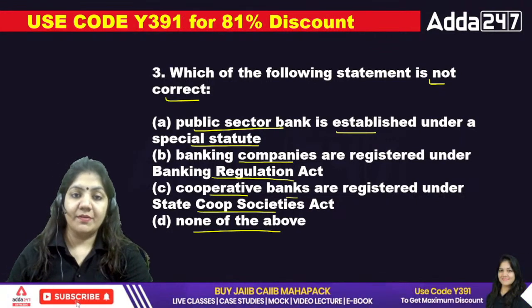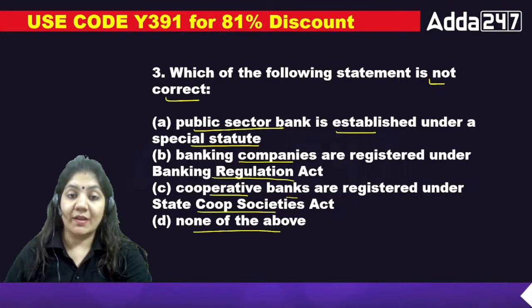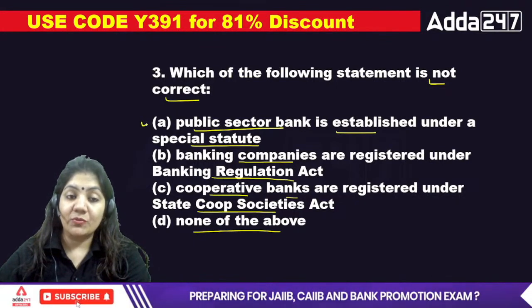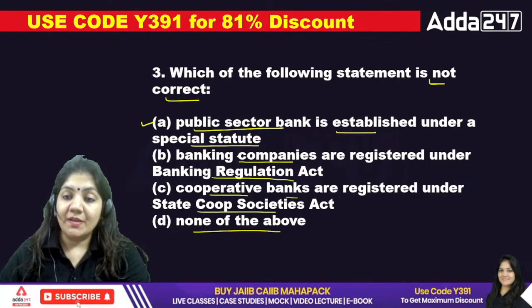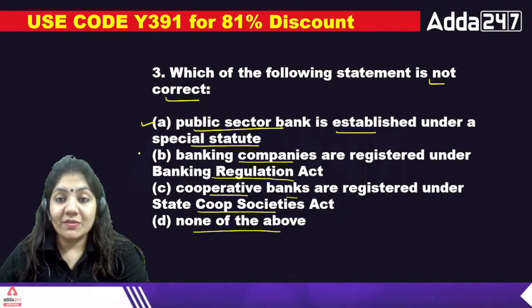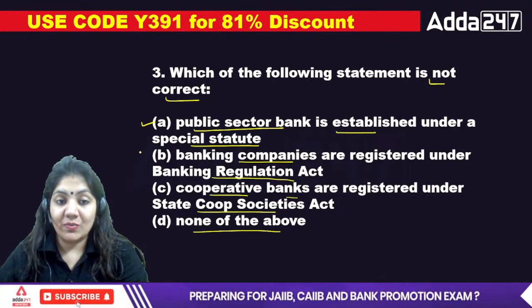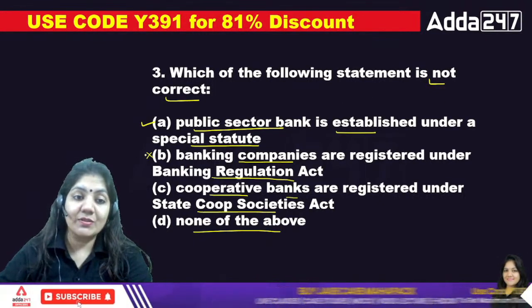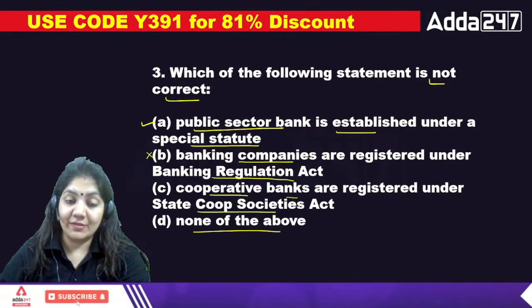So here we need the statement that is not correct. The public sector bank is established under a special statute, that is absolutely right. Banking companies are registered under the Banking Regulation Act or registered with the Companies Act. So this is the not correct one. In the question also it was asked for the not correct one.